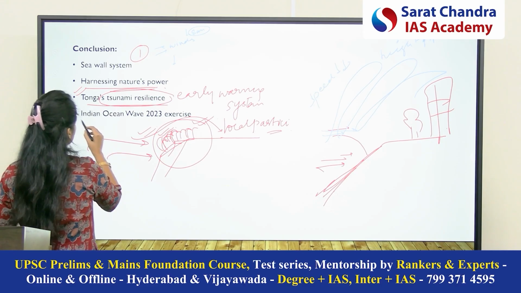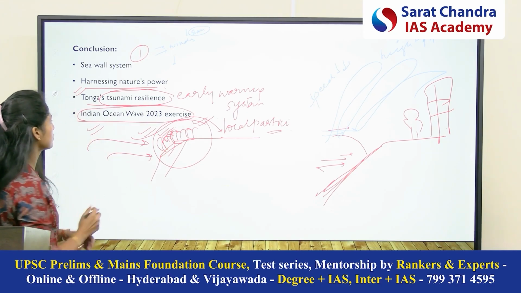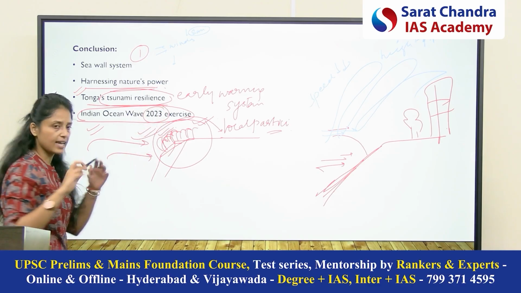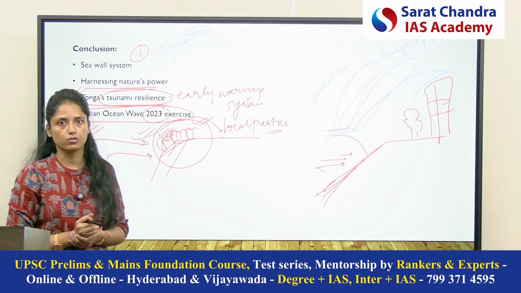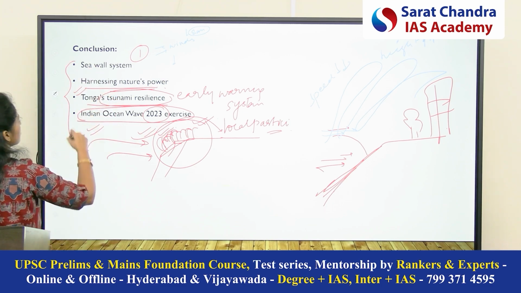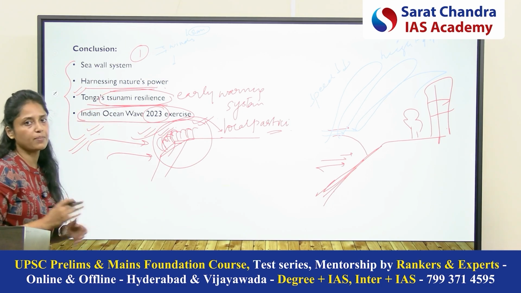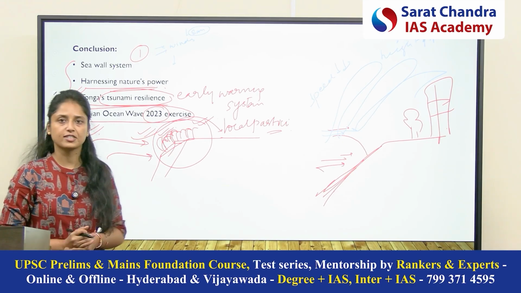And last thing we can say is there was a recent exercise, Indian Ocean Wave 2023, where a scenario was created for tsunami and the forces had to deal with those scenarios. So these were some of the solutions which you can use for the preparedness of tsunami. Okay, so this was all for this question. Thank you.